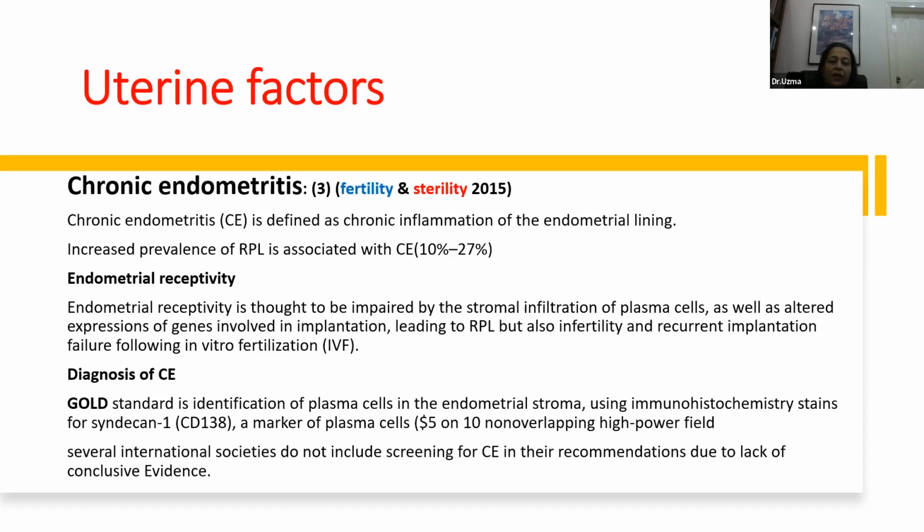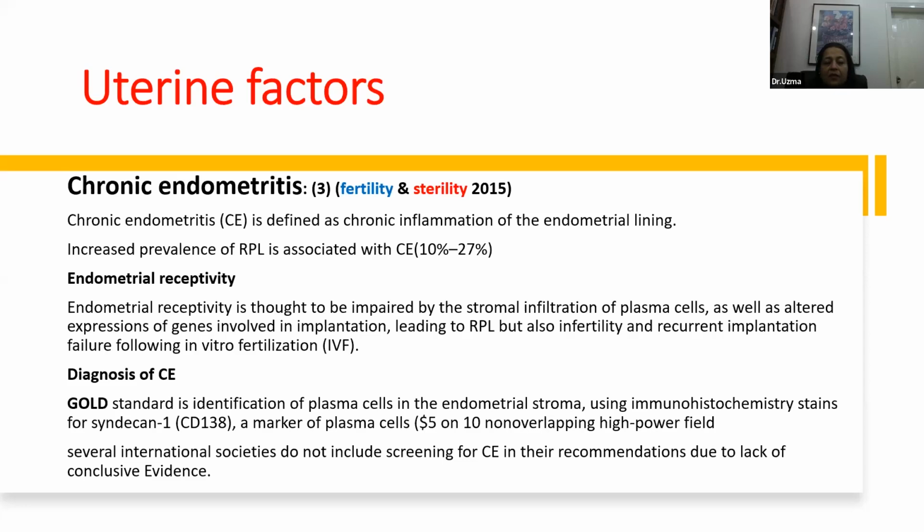Now, chronic endometritis is debatable. Chronic endometritis is chronic inflammation of the endometrial lining, and it has been seen that there is increased prevalence of chronic endometritis in women with RPL. It could be as high as 10% to 27%.